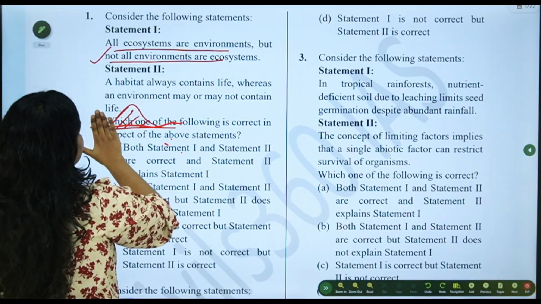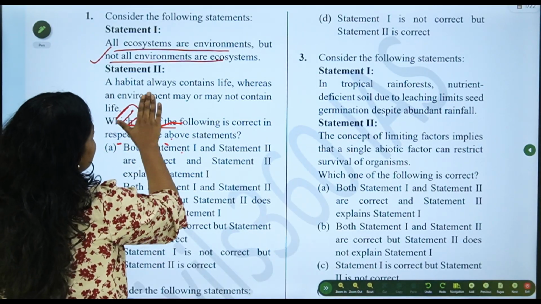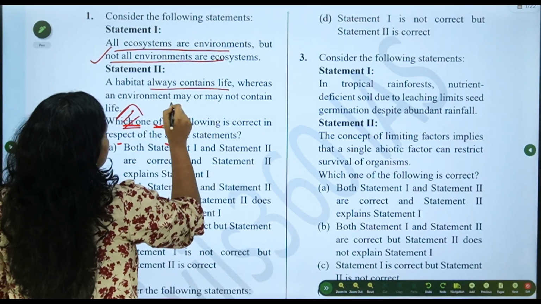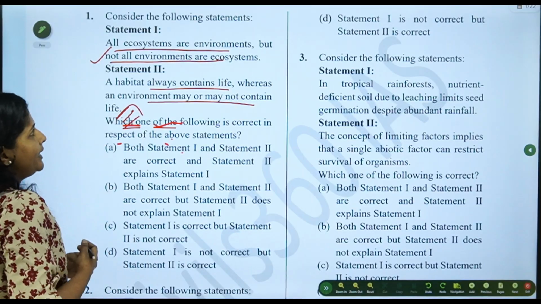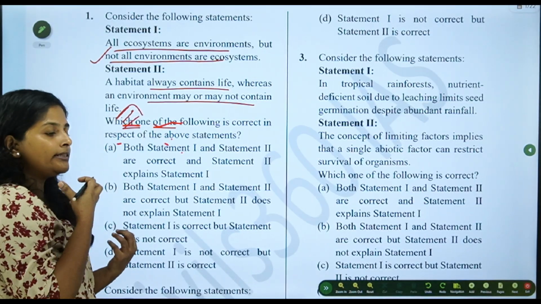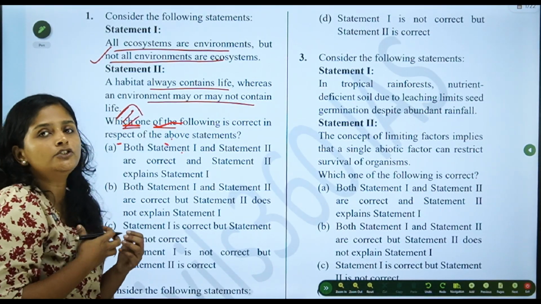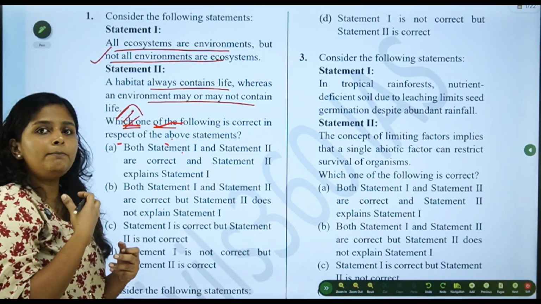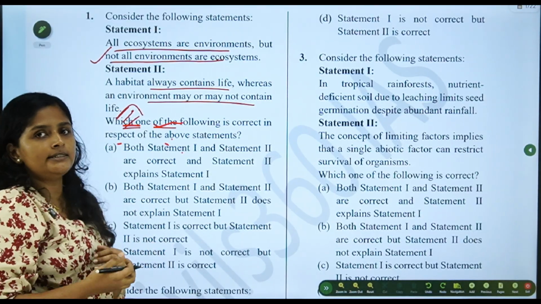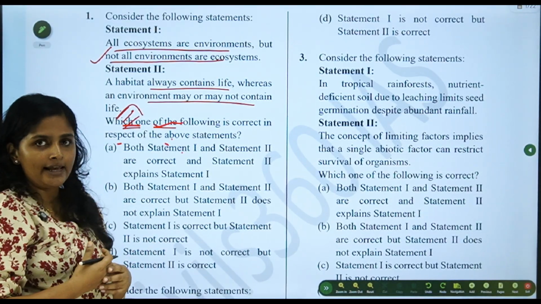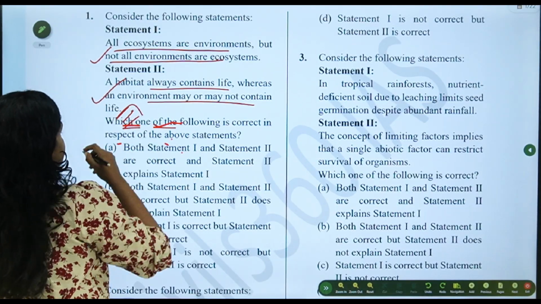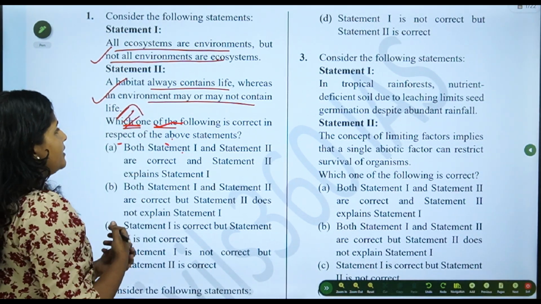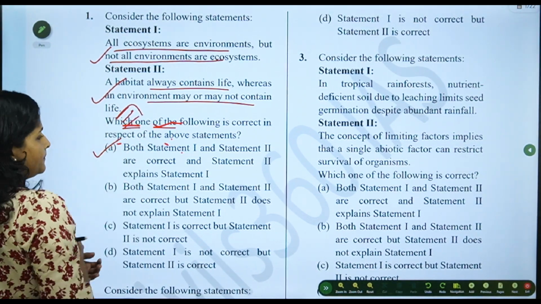And the second statement is: habitat always contains life, whereas environment may or may not contain life. That is also correct. As we explained earlier, the habitat is like the home. These habitats constitute the ecosystem. So ecosystem and habitat have life. Environment may have life, but there are chances where environment does not have life. So the second statement is also right, and the second statement is the correct explanation for the first statement. So the answer is A.